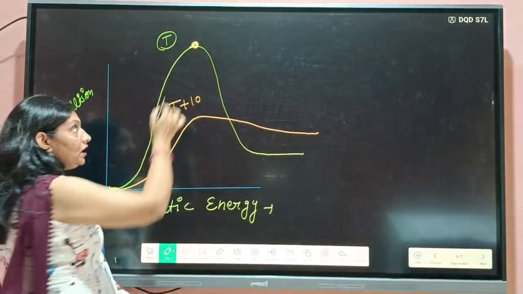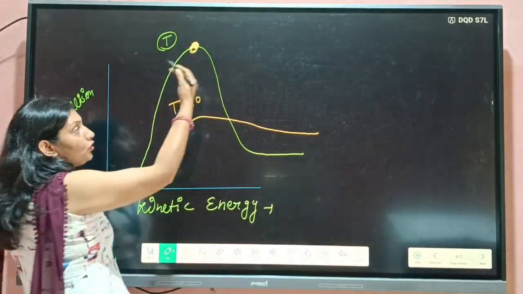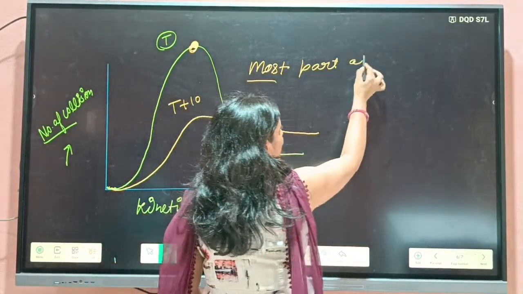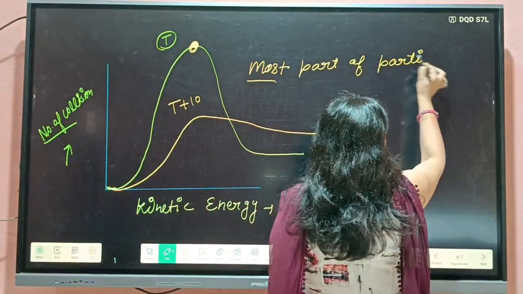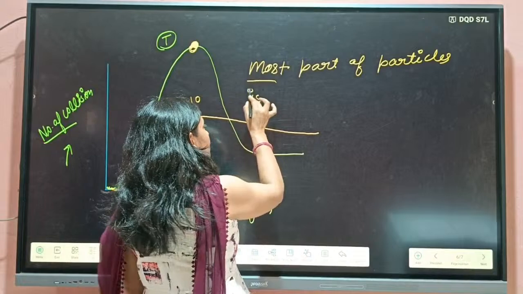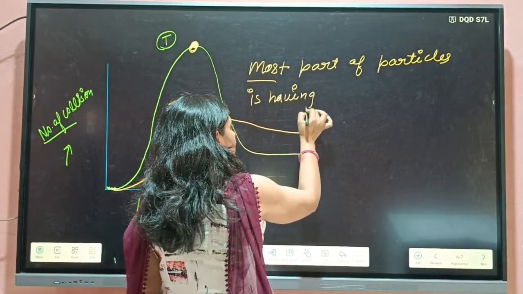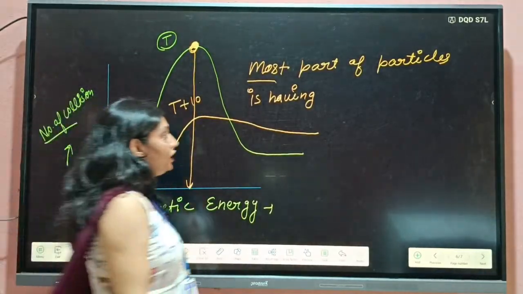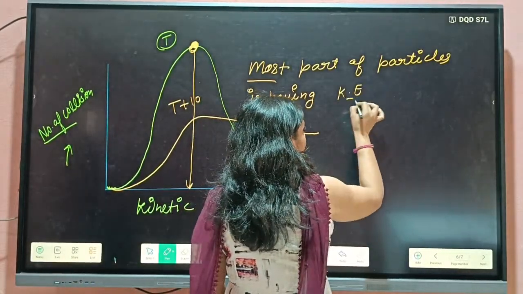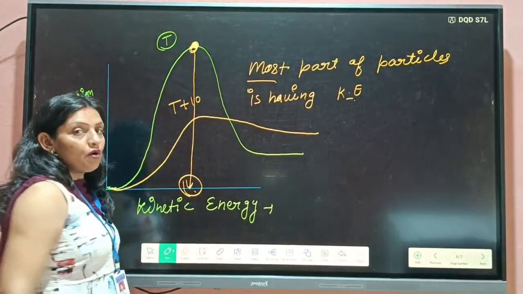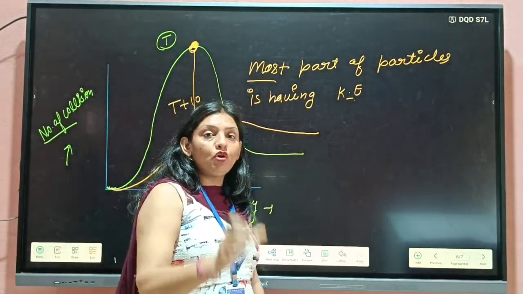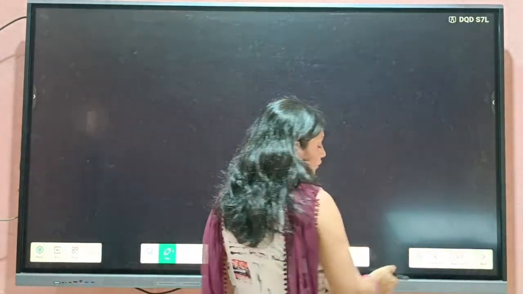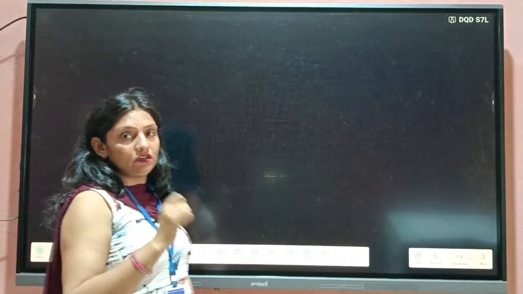What do you mean by this peak? This peak means most of the particles are having that amount of kinetic energy. That is known as the most probable kinetic energy and most probable state. Yes or no? Yes. So students, now we will discuss the Arrhenius equation.